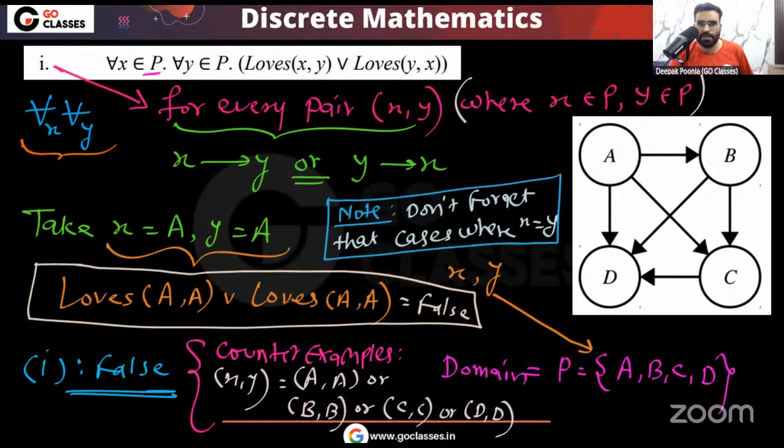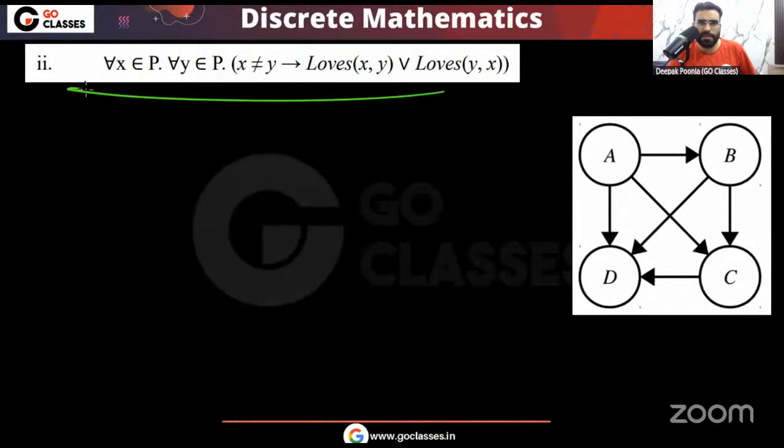Okay, now let's see the second statement. The second statement is saying for all x, for all y, means every pair of elements, those elements can be same, those elements can be different, but for every pair of elements, what should happen? You can see, if they are different, then x loves y or y loves x. Now notice, we are saying if they are different, then at least one of them loves another.